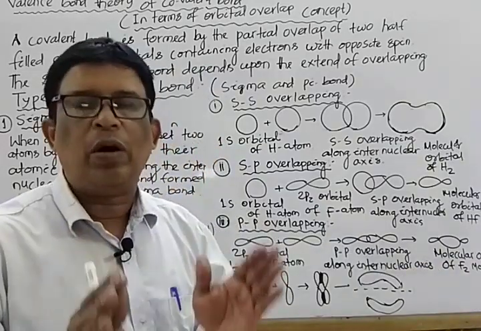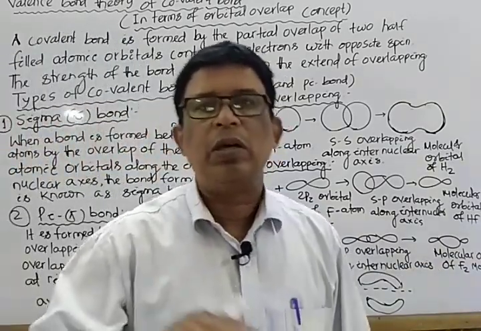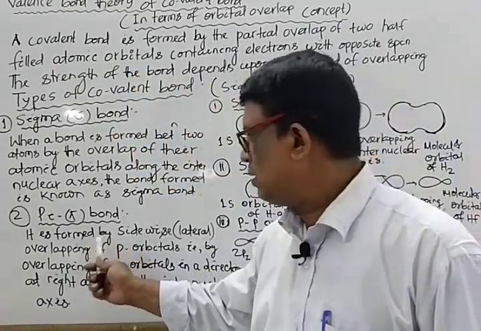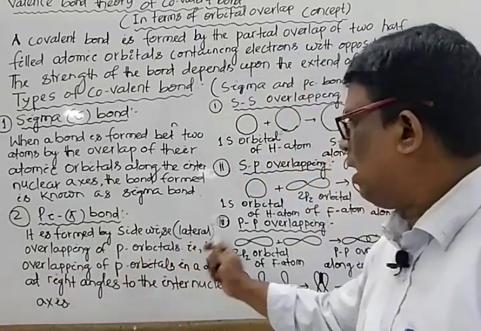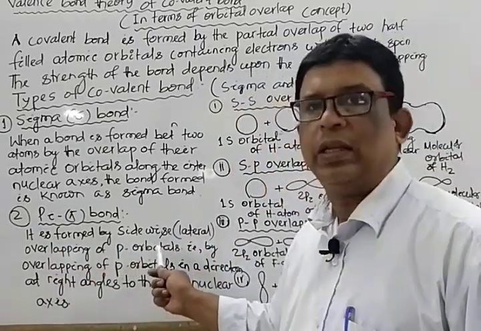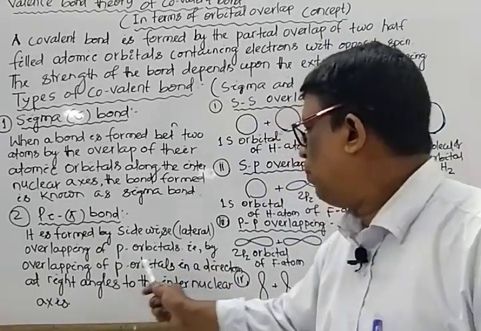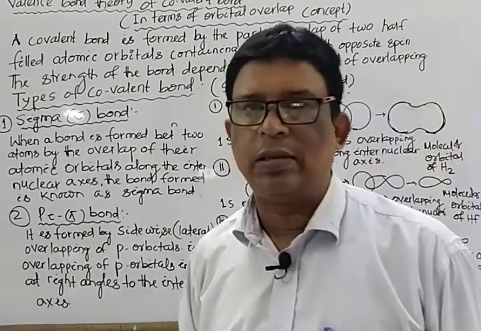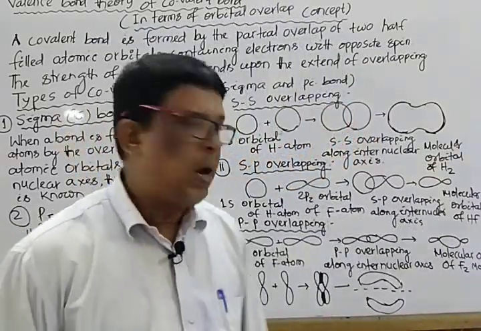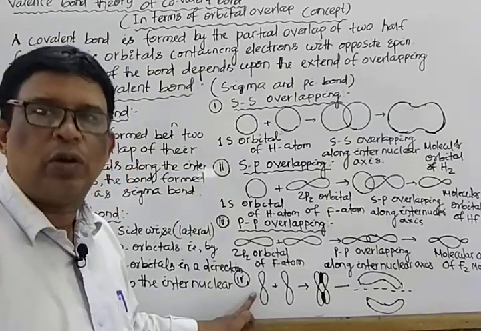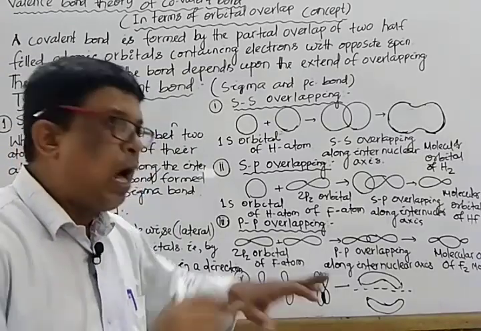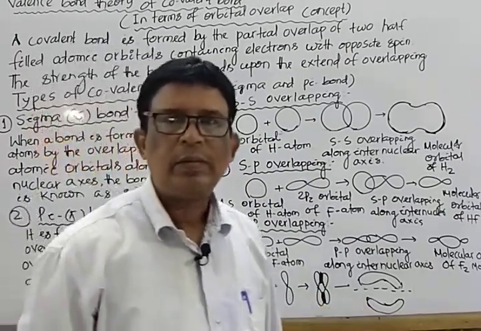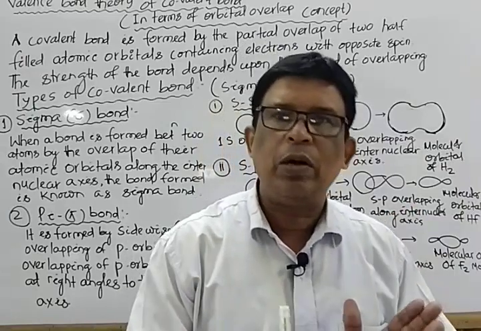It is the type of sigma bond. Next, from the sidewise or lateral overlapping, that is the formation of a pi bond. It is formed by the sidewise or lateral overlapping of p orbitals, that is, by the overlapping of p orbitals in a direction at a right angle to the internuclear axis, resulting in the formation of a pi bond. Mark that. It is a 2pz p orbital. It is a p orbital overlap above the plane and below the plane, resulting in the formation of the structure. It is all about the types of sigma bond and pi bond.